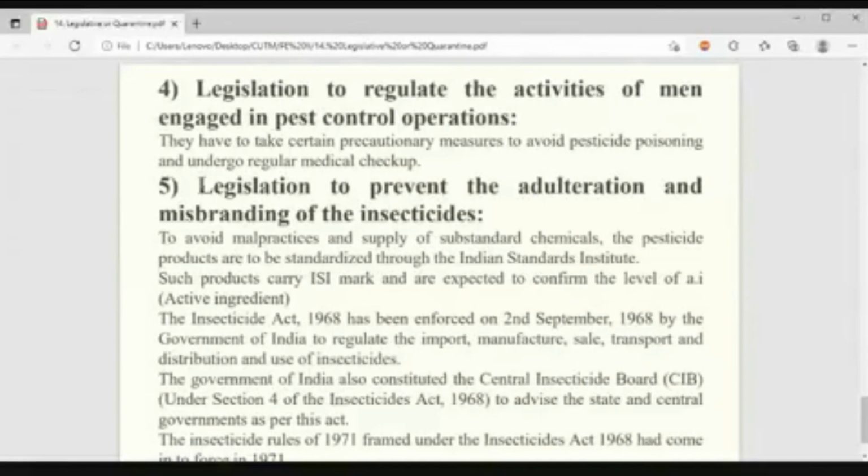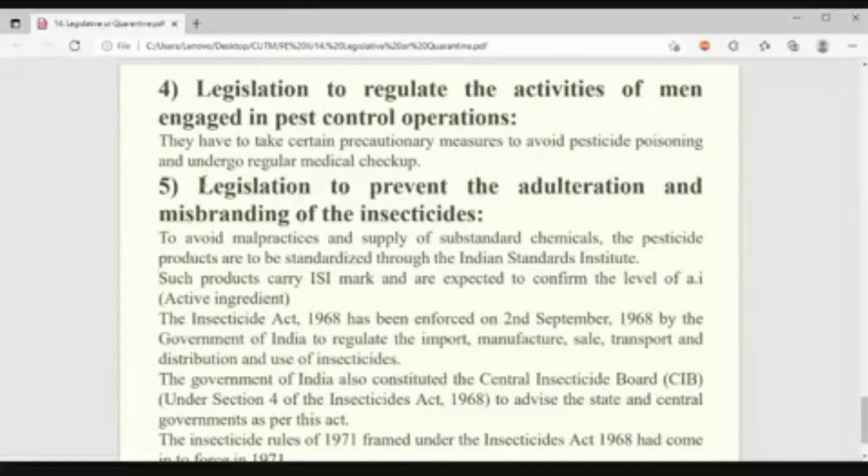Now coming to the last one, what is that? Legislation to prevent the adulteration and misbranding of the insecticide. I already have told you what these things are. Anyway, your ISI, Indian Standard Institute, is there not only for insecticide but for every commodity. There must be an ISI mark. Apart from this, some two other bodies are there.